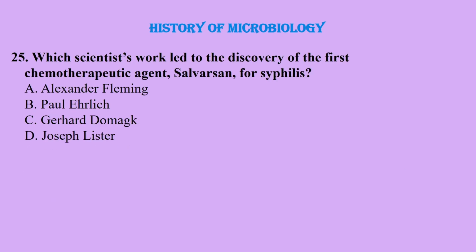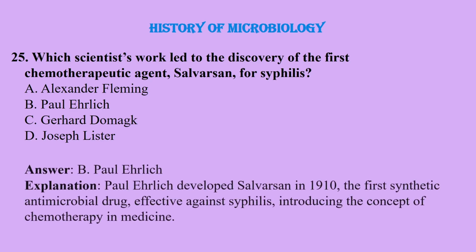Question number 25. Which scientist's work led to the discovery of the first chemotherapeutic agent, Salvarsan, for syphilis? Alexander Fleming, Paul Ehrlich, Gerhard Domagk, or Joseph Lister? And the correct answer is Paul Ehrlich.